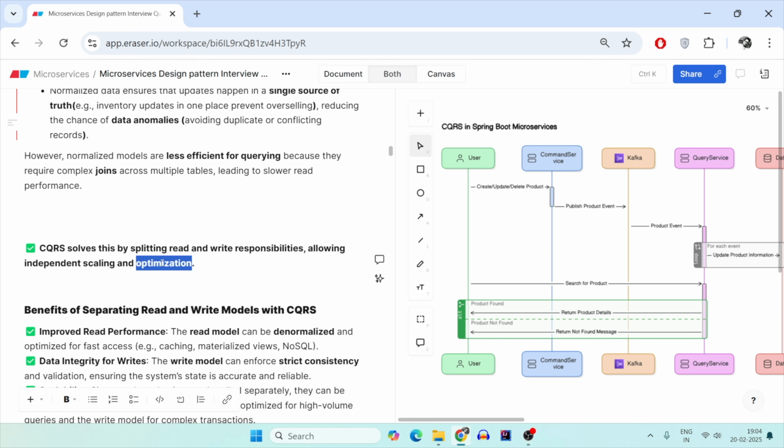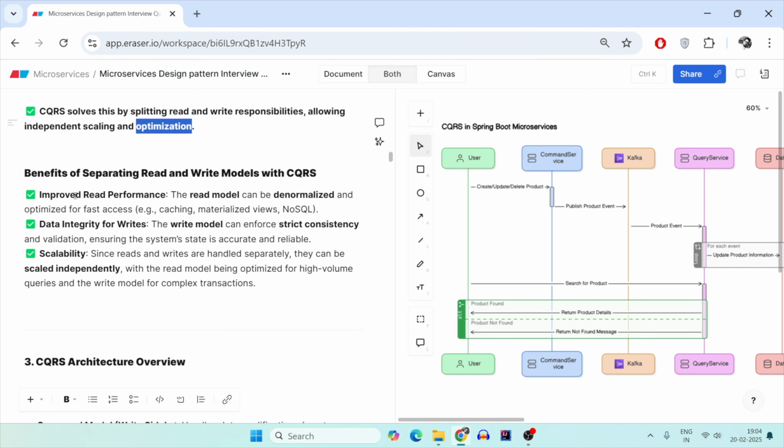Now, what benefits do we get? The read performance is increased because the read model can be denormalized and allows fast access. For data integrity, the write model ensures strict consistency and validations so that your system is in an accurate state. Doing the opposite in both cases will give you very big trouble.